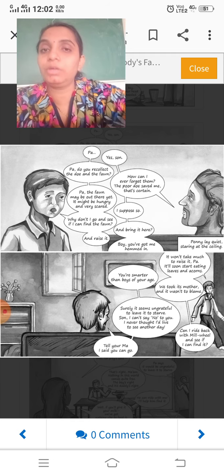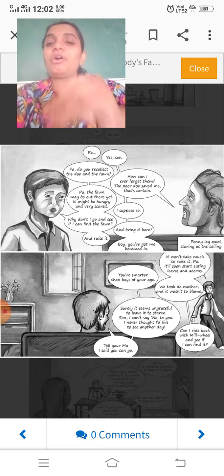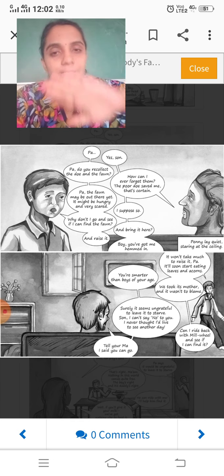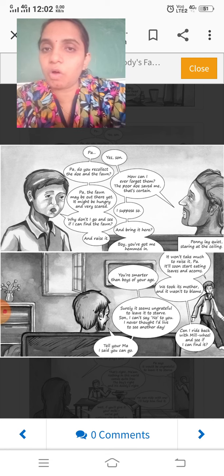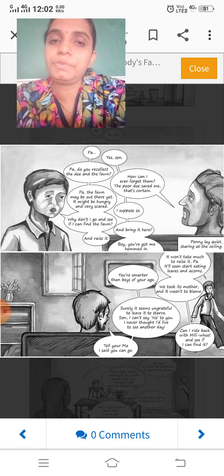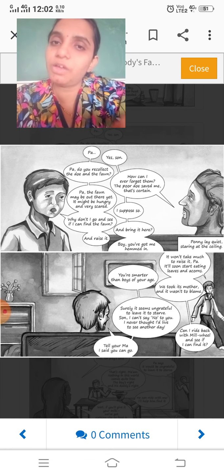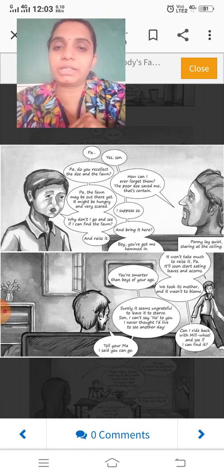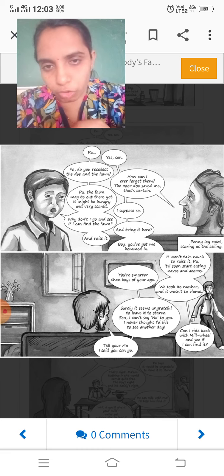Means that doe, the mother of that small fawn, saved the life of Jody's father. Understand? Till here we understand. The mother deer helped and saved the life of Jody's father. So the father is saying, how can I forget the doe and the fawn also?